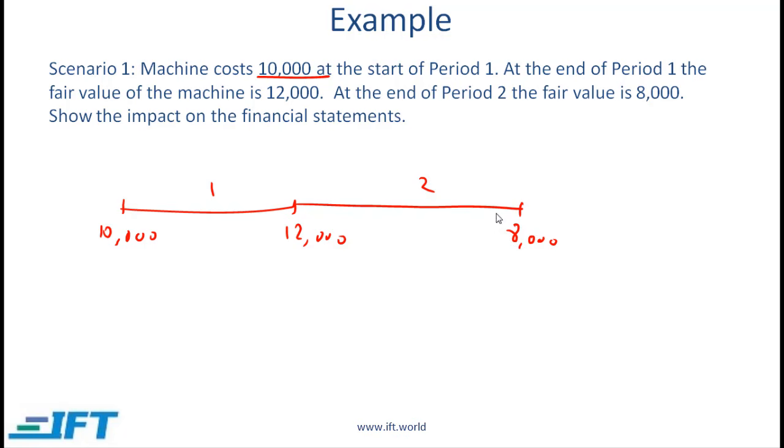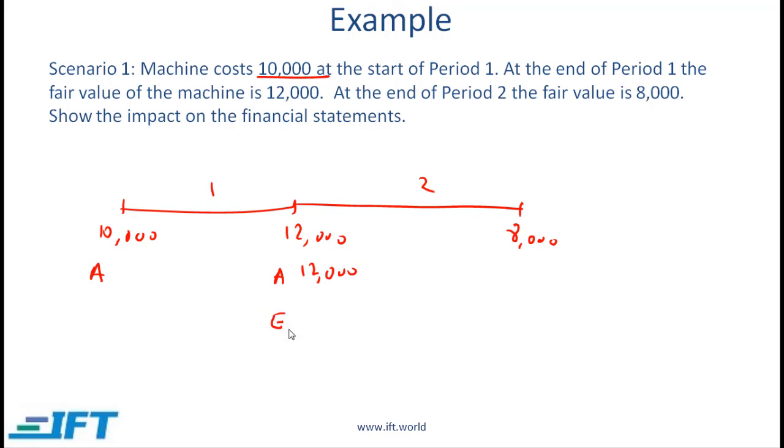How is this shown on the financial statements? Initially, our asset is shown at 10,000. After revaluation, our asset goes up to 12,000. So that's an increase of 2,000. How do we make the balance sheet balance? When the value of the asset goes up, we also need to show this on the equity side.